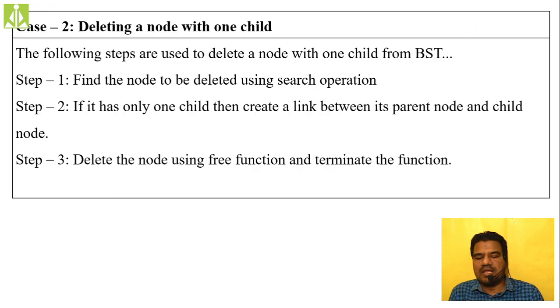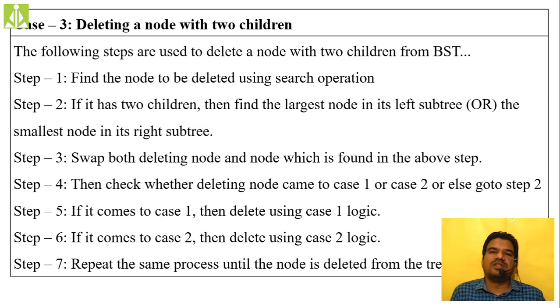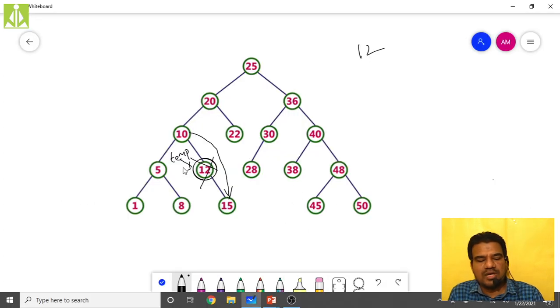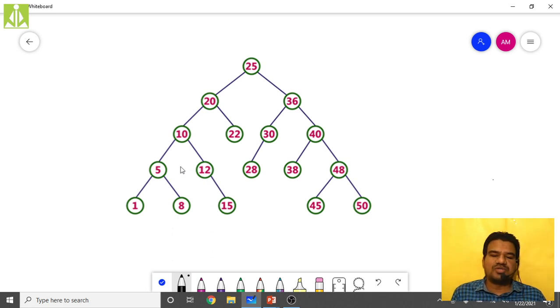That's it. And the last one, deleting a node with two children. This concept is also very easy. I will delete all this to explain. So now what are my options? Which node can I delete?